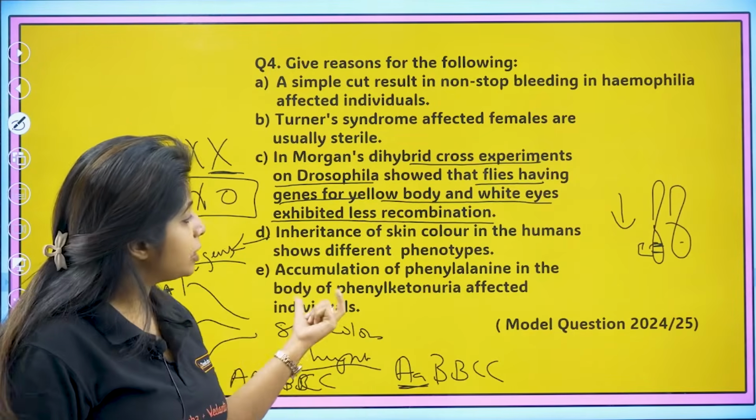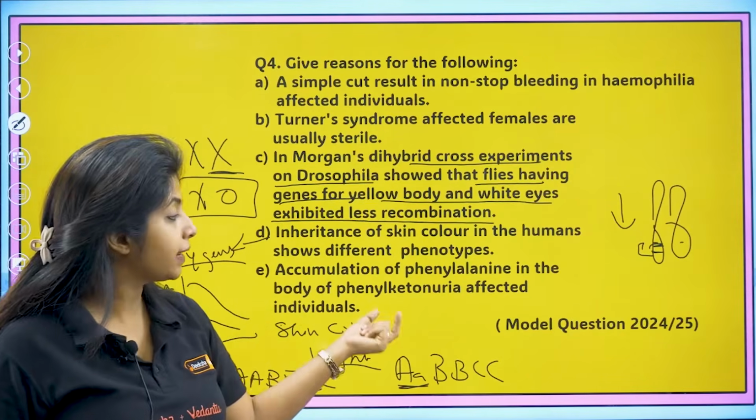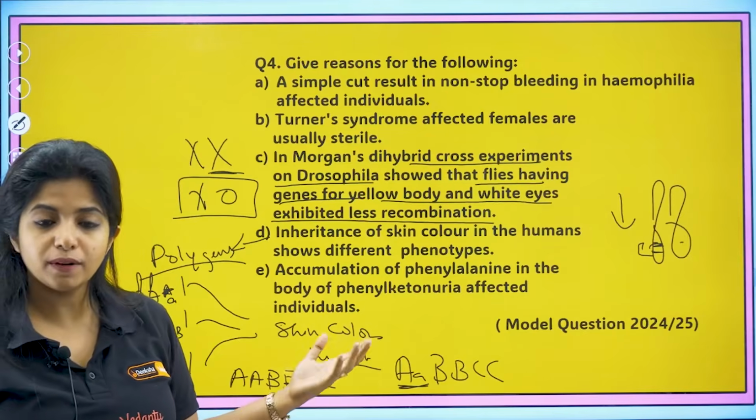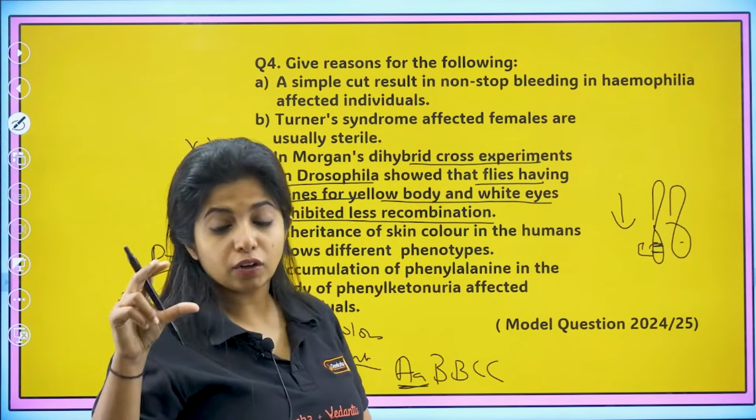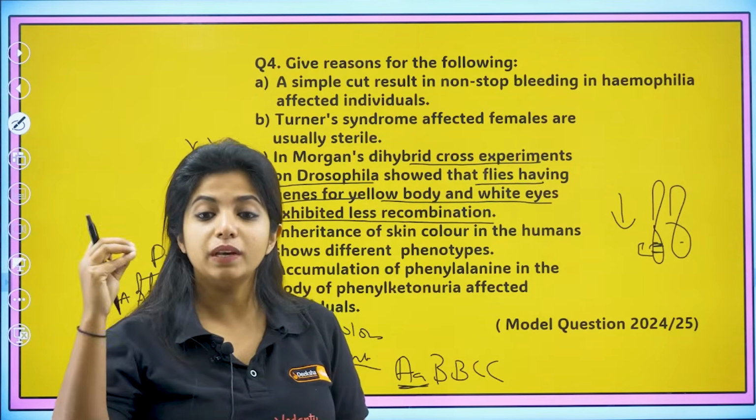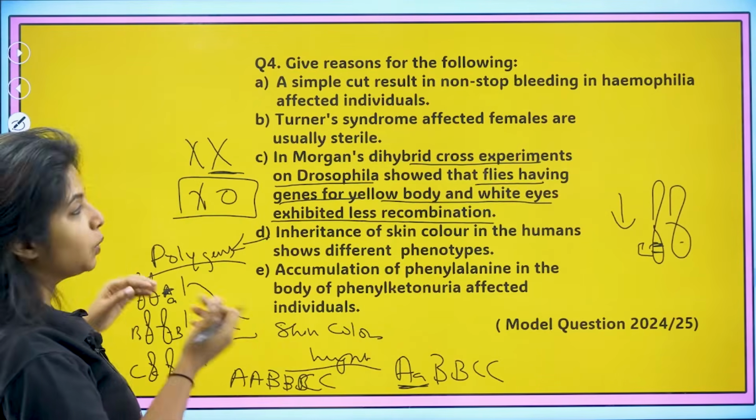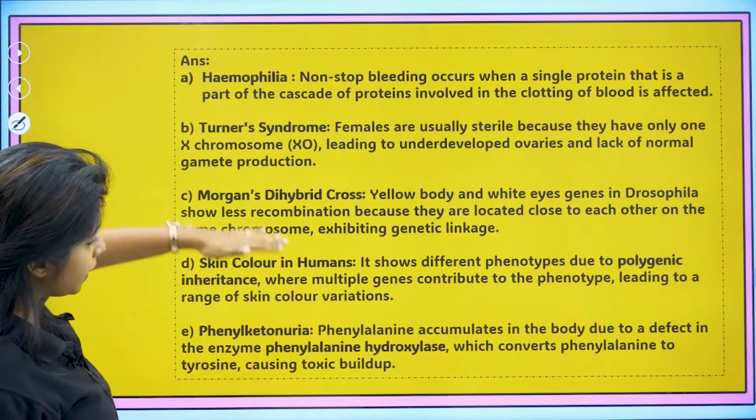Now, accumulation of phenylalanine in the body of phenylketonuria affected individuals. Why is it happening? Because the gene that codes for the enzyme phenylalanine hydroxylase is mutated. That is why it is getting accumulated. So how do we explain all of this?